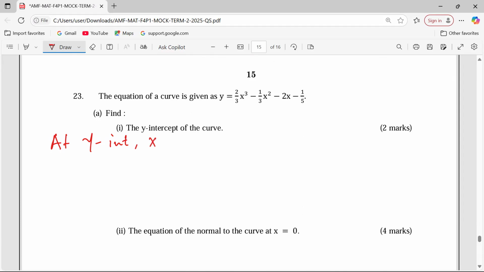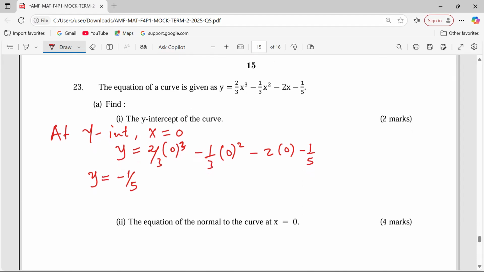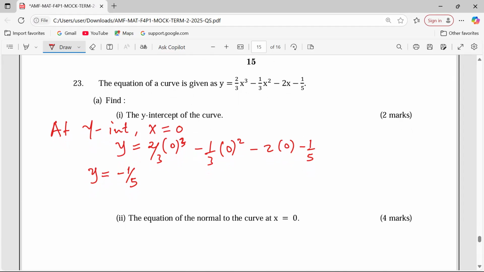So what is the value of y? 2/3 x 0 power 3, 1/3 x squared, 2x. So we're getting y equals to negative 1/5. That is the y-intercept for this particular curve.